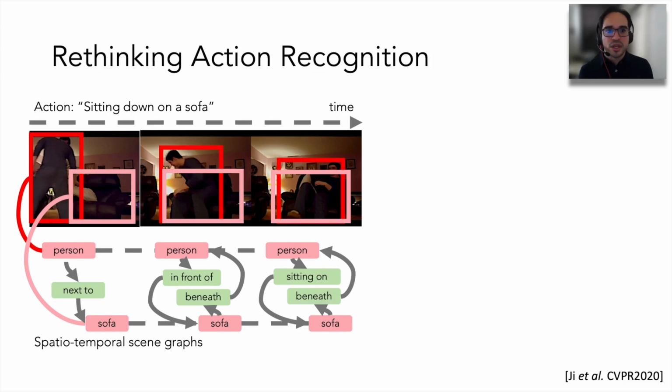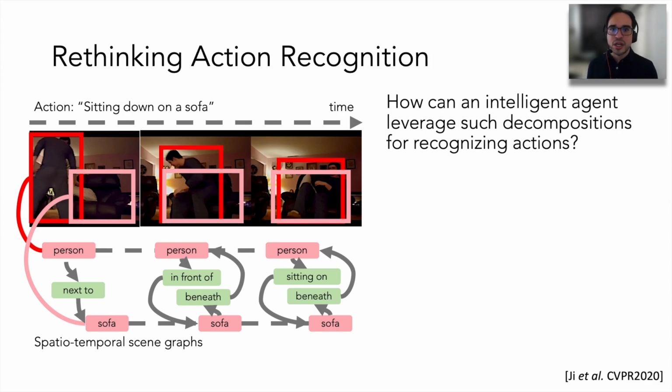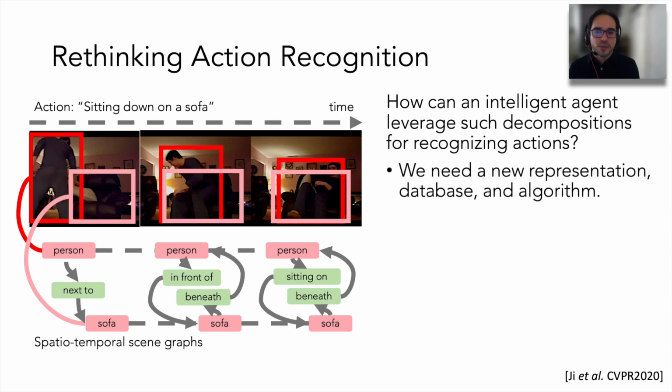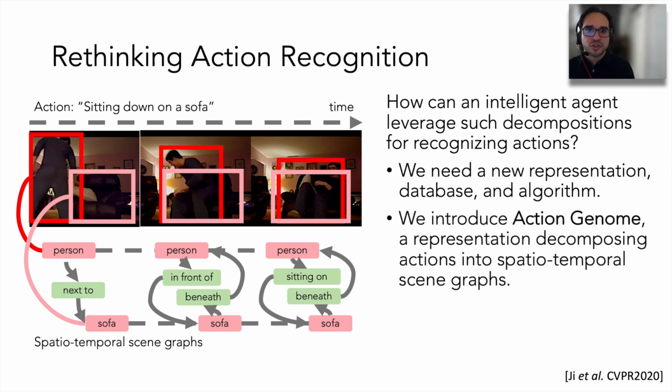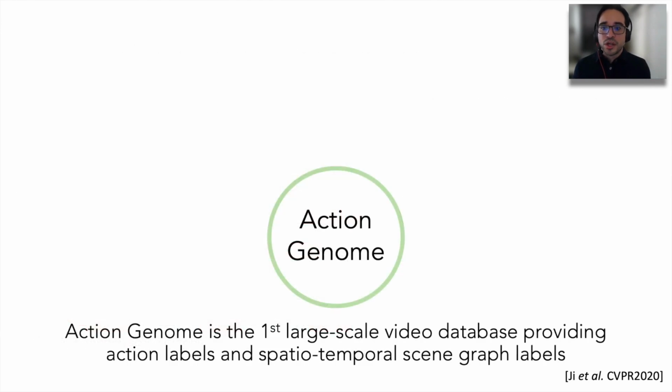So how can we build a computer vision system to leverage such decomposition for recognizing actions? Really what we need here is to come up with a new representation, a new database and an algorithm that can help us study this problem. So for that, we introduce Action Genome, which is a representation that decomposes actions into spatial-temporal scene graphs. It also is the first large-scale database that provides action labels and spatial-temporal scene graphs on videos.